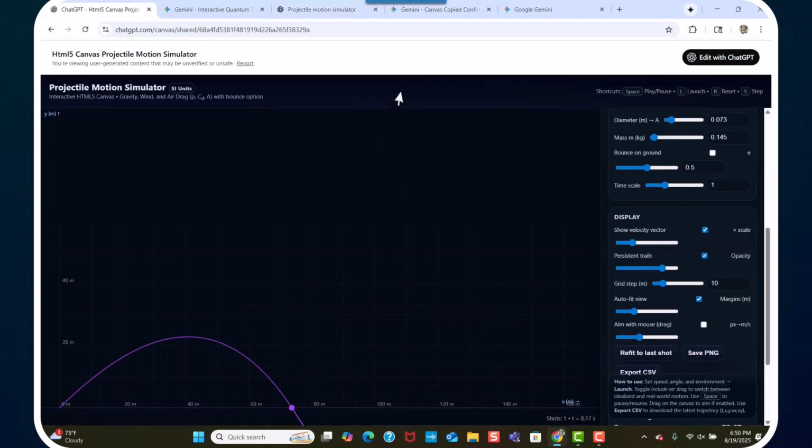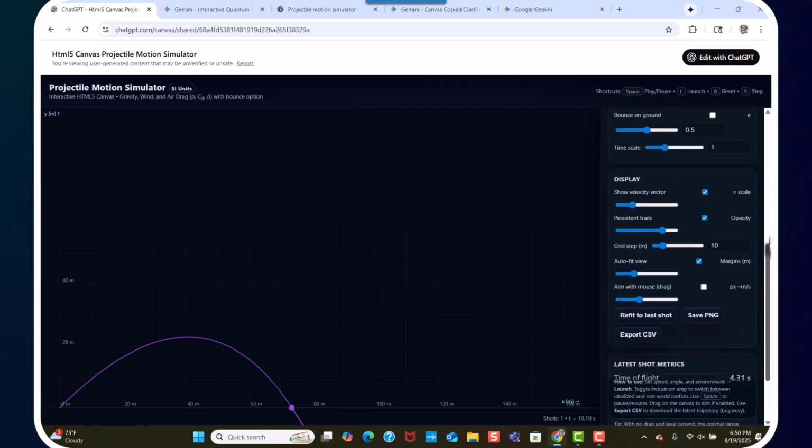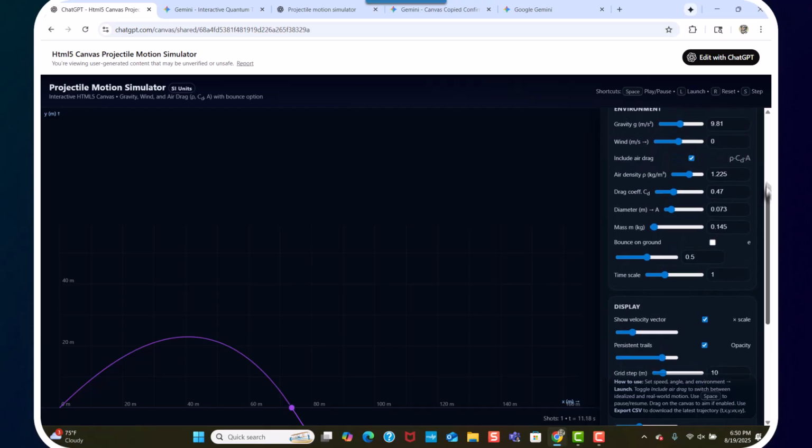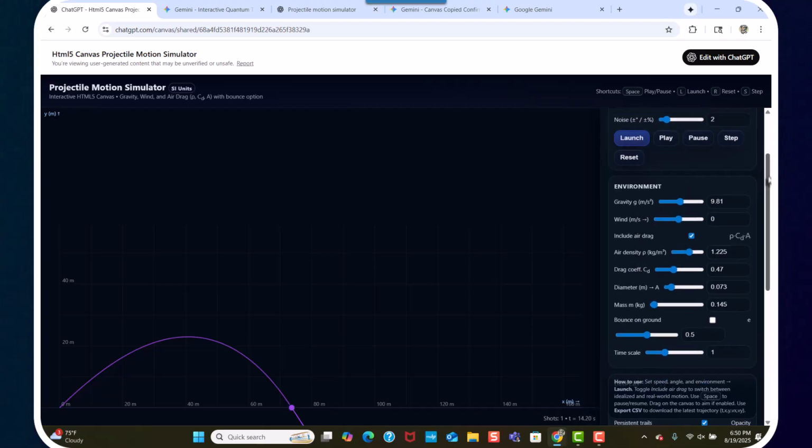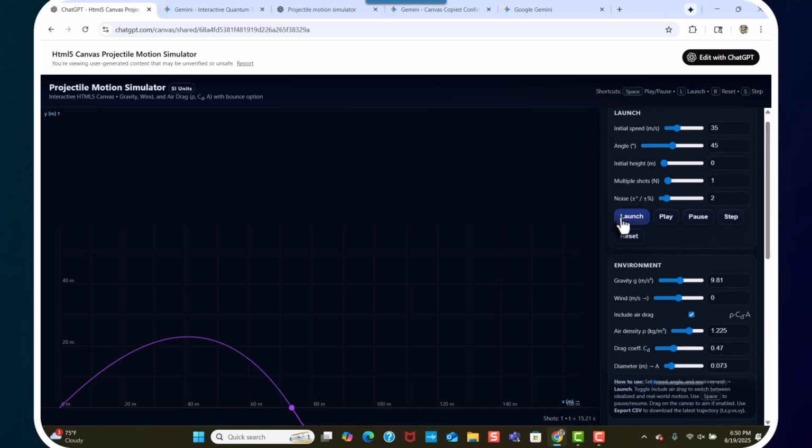So we come over here. This is the simulation. You can change all these variables. Remember, that's all I used, that one sentence. You have all these variables: physics, air density. Oh my God. This could be a college physics simulation. And then you launch it.